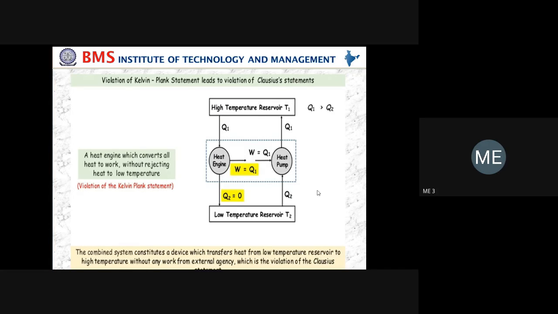According to the law, transfer of heat from low temperature to high temperature is not possible. Hence it violates the Clausius statement. Hence, the Kelvin Planck statement violation leads to the violation of the Clausius statement. Understood this one? Any doubt?